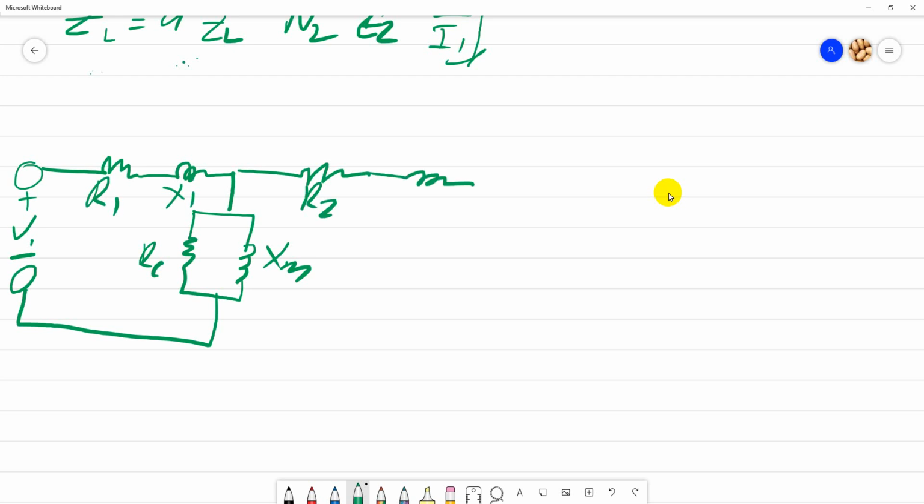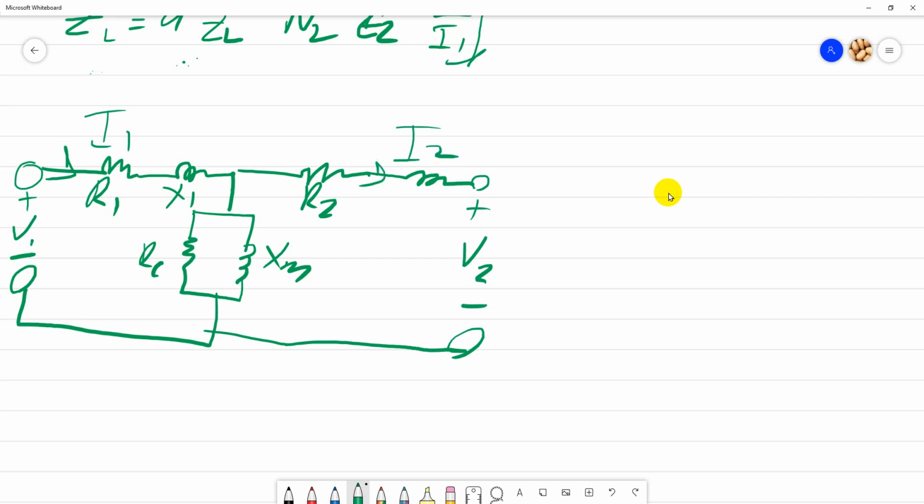So plus V2 minus. Make sure you know how to draw everything. This is I1 and this is I2, X2.